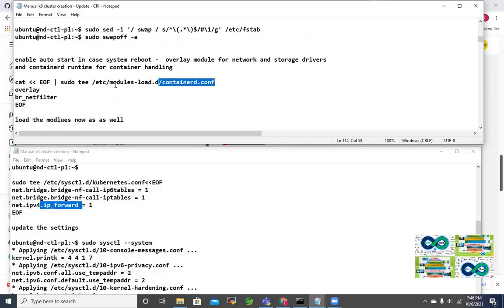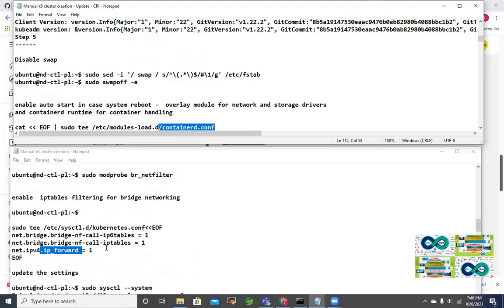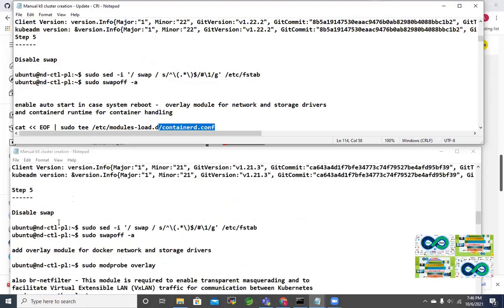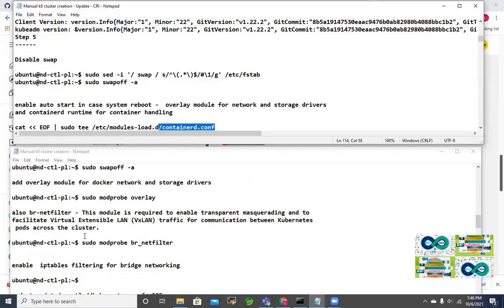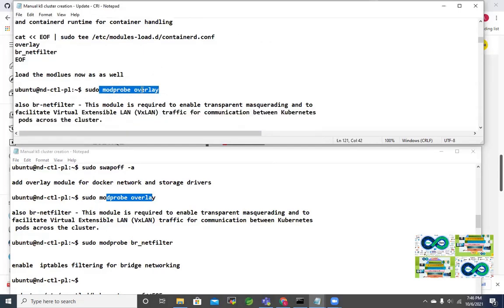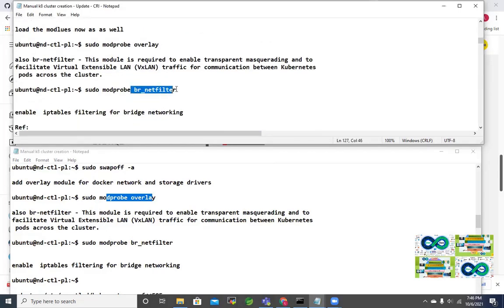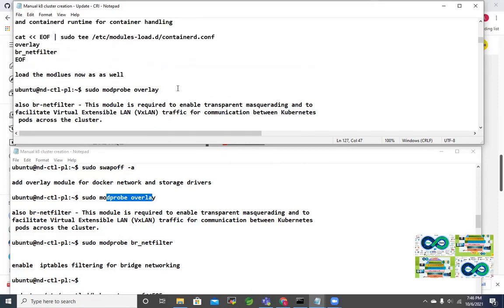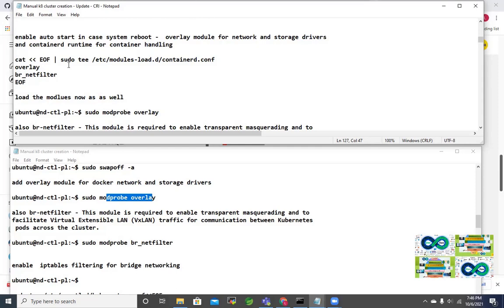Here there's a change. You can see the change. Step 5, and here step 5, what we are doing here is disabling swap. Disabling swap is there, but overlay and those things have to be there, and modprobe has to bring up this module. That is also here. You can see it is there at the bottom, modprobe overlay, and br_netfilter, that is also there. But this is a new addition. Actually, this is to make sure these modules are available even after restart. So that's why we enable auto start in case the system reboots: overlay module, br_netfilter, and containerd.